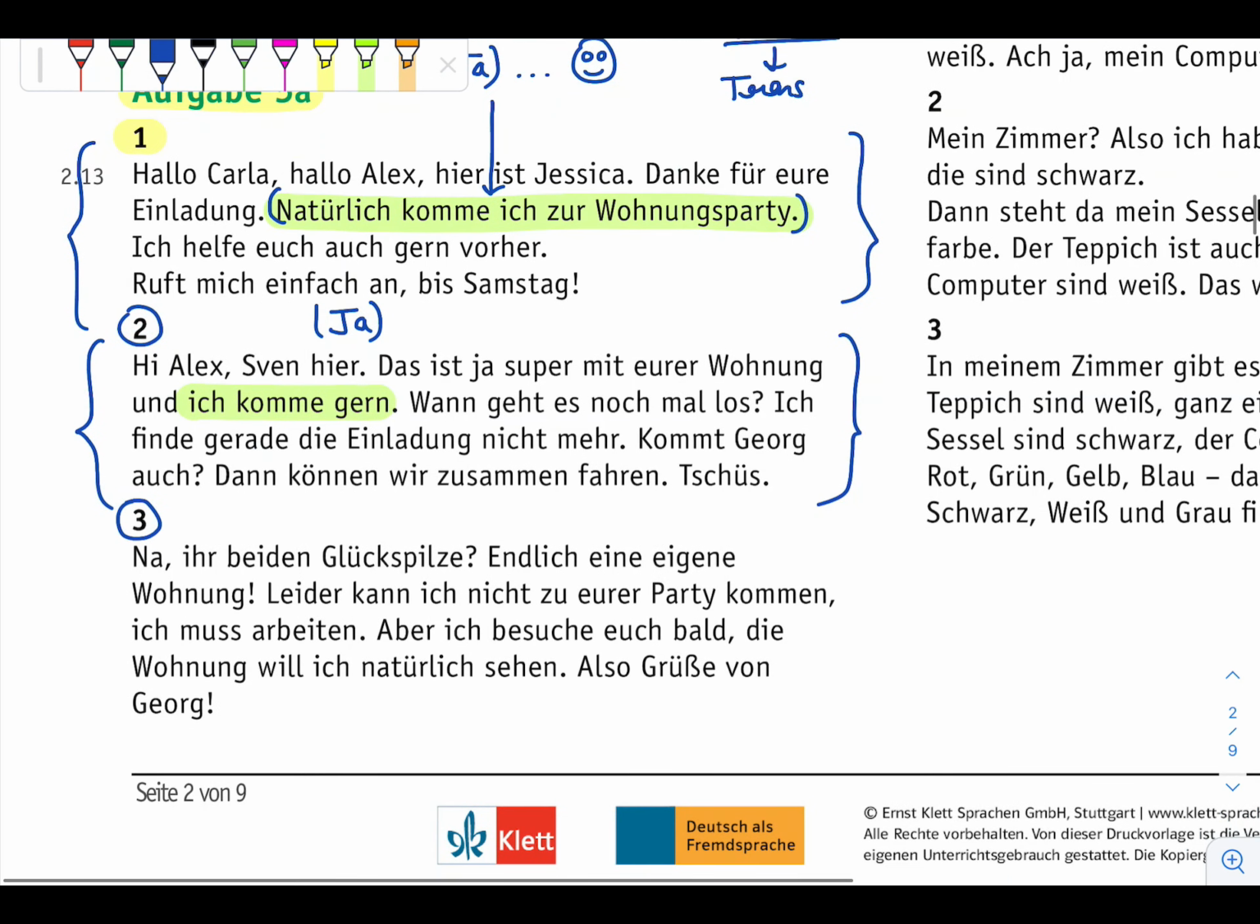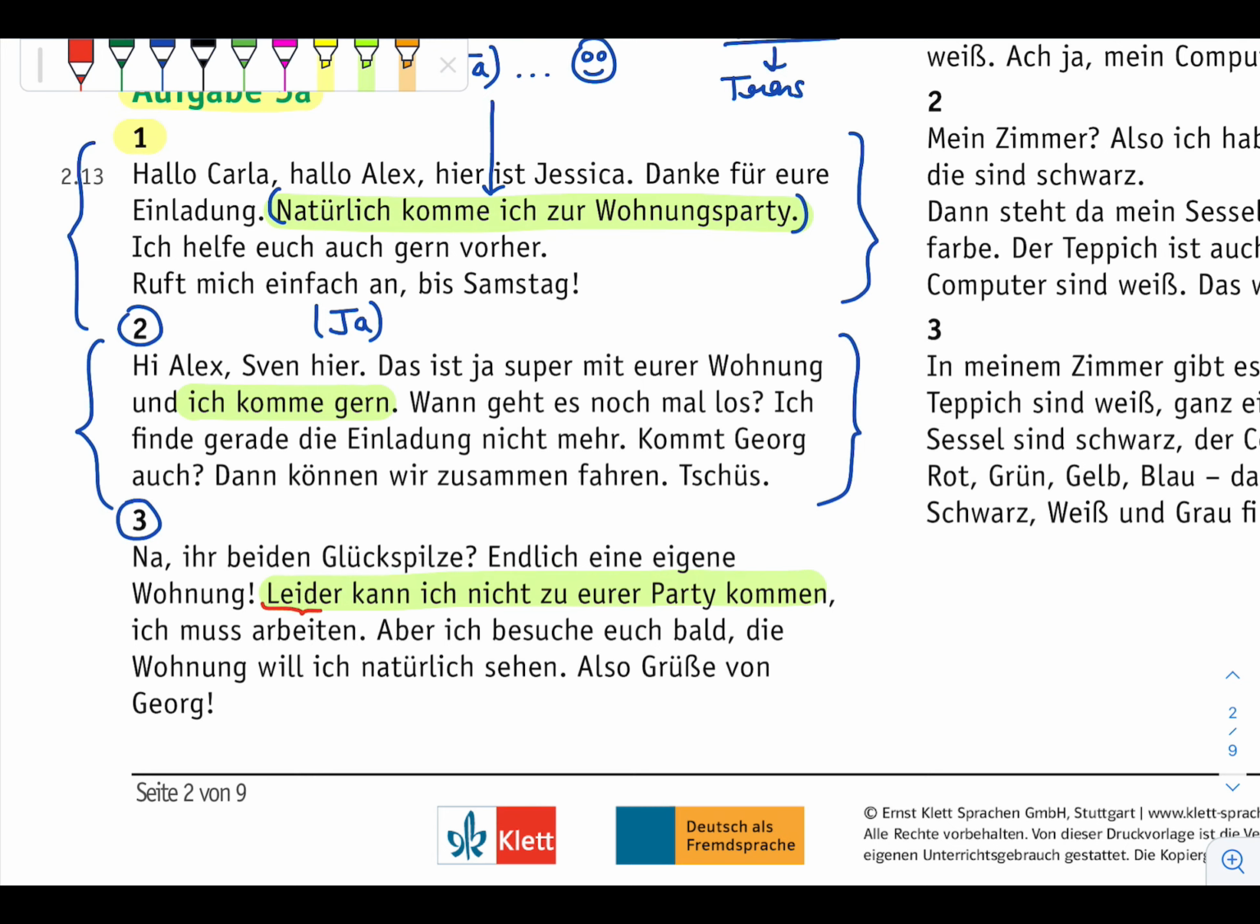Nummer 3. Na, ihr beiden Glückspilze? Endlich eine eigene Wohnung. Leider kann ich nicht zu eurer Party kommen. Ich muss arbeiten. Aber ich besuche euch bald. Die Wohnung will ich natürlich sehen. Also, Grüße von Georg.